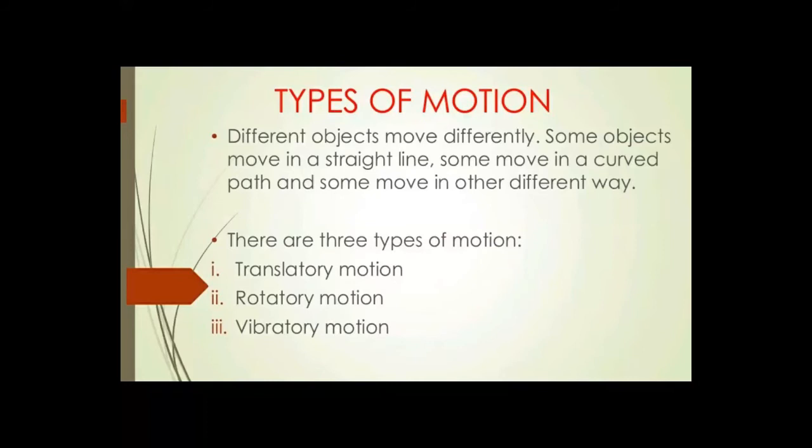The first one is translatory motion, or linear motion. The second one is rotatory motion. The third one is vibratory motion. I'm just going to repeat it: there are three types of motion. The first is translatory motion, the second is rotatory motion, and the third is vibratory motion.